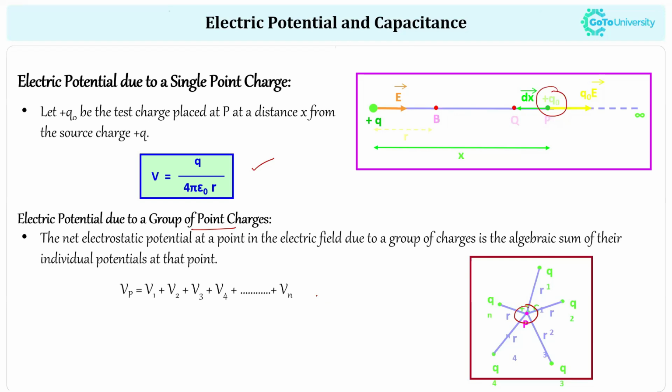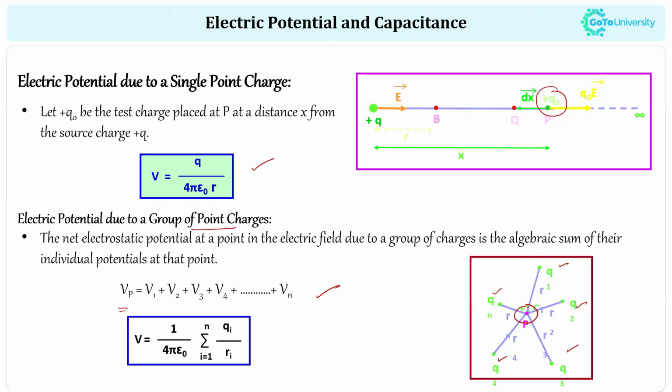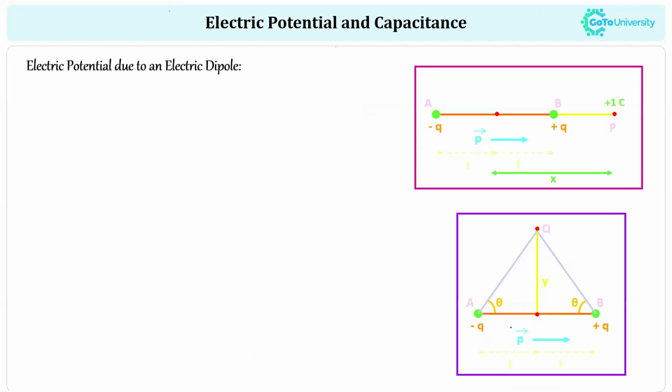So the total potential equals V1 plus V2 plus V3 plus V4 and so on, because each charge has its own electric potential, and the total is calculated by adding the individual potentials. The formula is 1 over 4 pi epsilon naught times the summation of Qi divided by Ri, because the only variable quantities are the charge and the distance between the charge and that particular point.